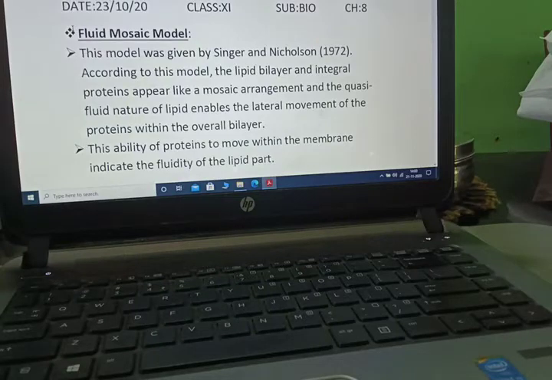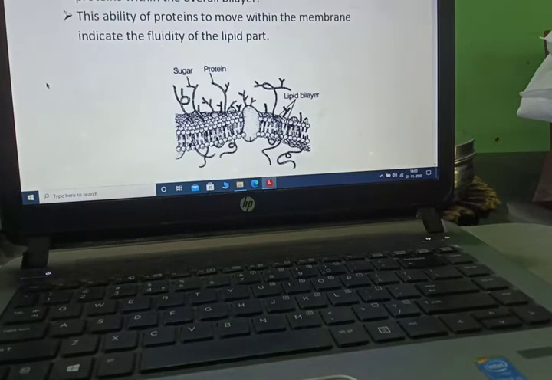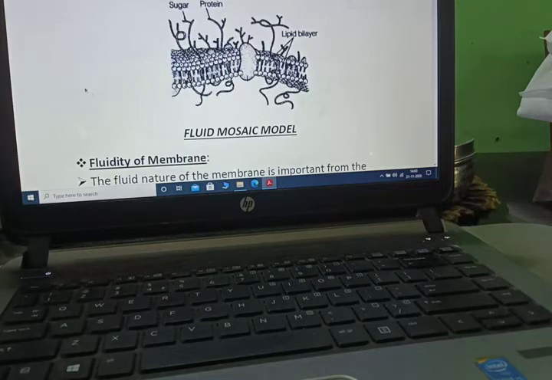Hi students, today we are starting our next topic of the chapter, that is the fluid mosaic model. This model was given by Singer and Nicolson in 1972. According to this model, the lipid bilayer and integral proteins appear like a mosaic arrangement, and the quasi-fluid nature of lipids enables the lateral movement of the proteins within the overall bilayer. This ability of protein to move within the membrane indicates the fluidity of the lipid part. This is the fluid mosaic model.